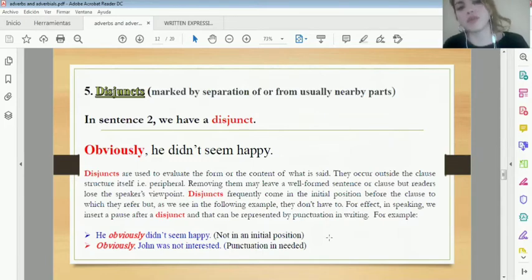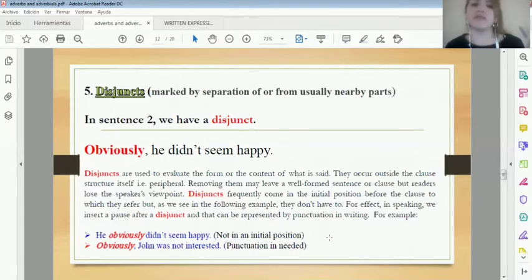Is there any difference with the previous one? I mean, the position within the sentence. What happens with the position within the sentence? Where is the adverbial here, or which is the adverbial here? Obviously. Yes, so in general, adverbials are the most changeable words. They can be at the very beginning with a comma, in the middle of a sentence, or at the very end of the sentence.